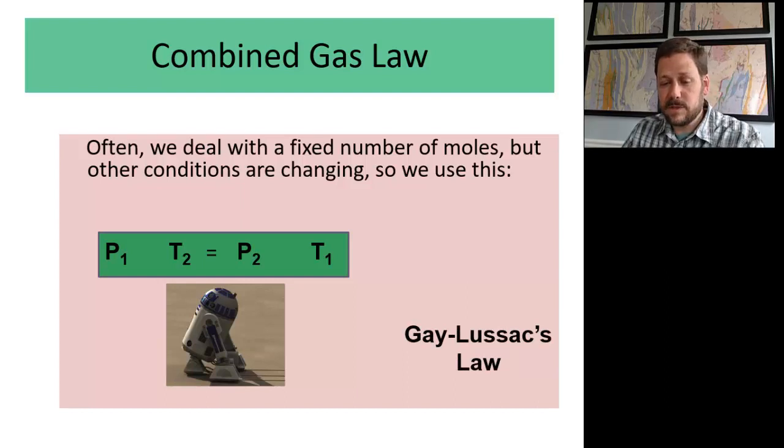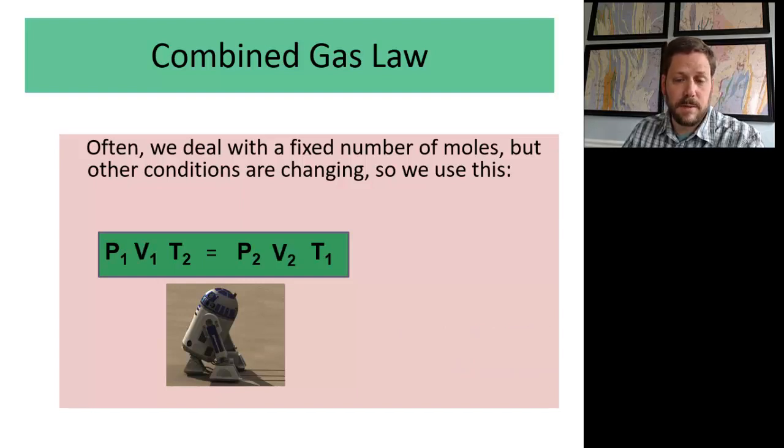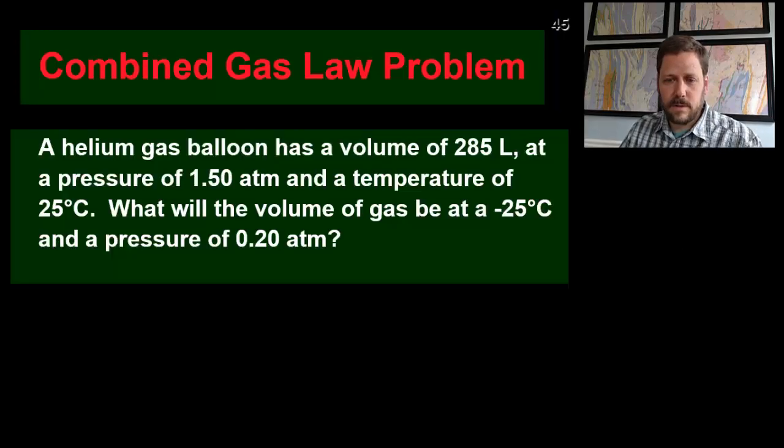But if, for instance, volume is not constant and we need to put it back in there, then we're going to get what we call a combined gas law. Now, I'll show you a combined gas law problem example next, and it's very similar to all the others. It's simply that we have more variables to include in our list. So here's a combined gas law problem.